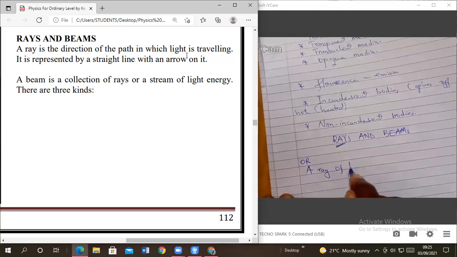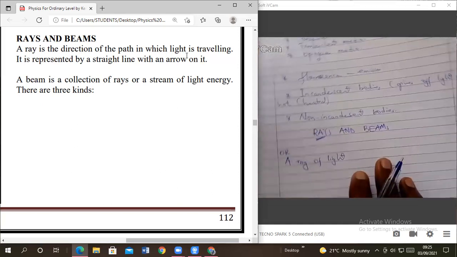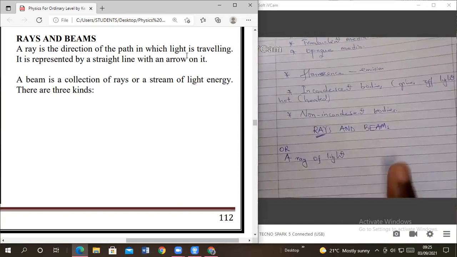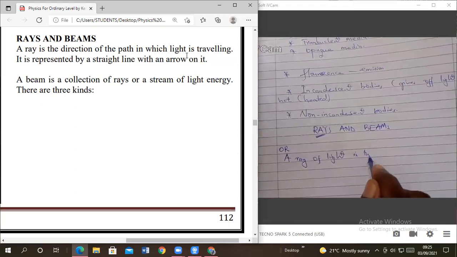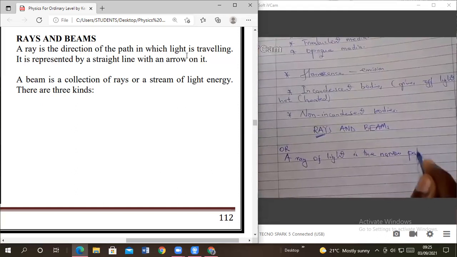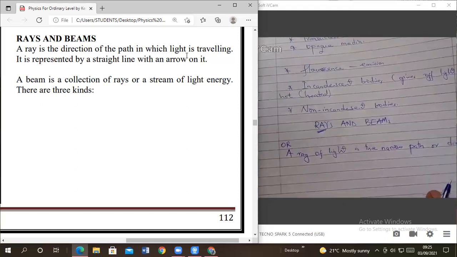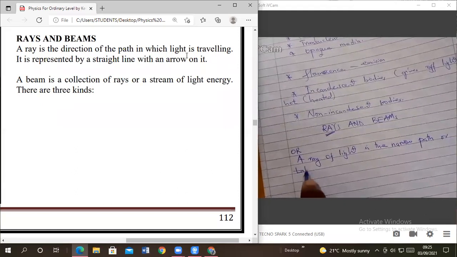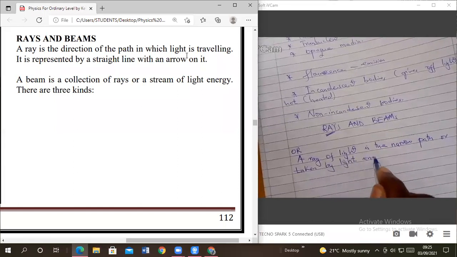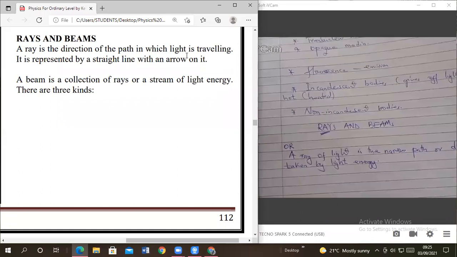Or you can say, a ray of light, I'm giving another definition, members, is the narrow path or direction taken by light energy.